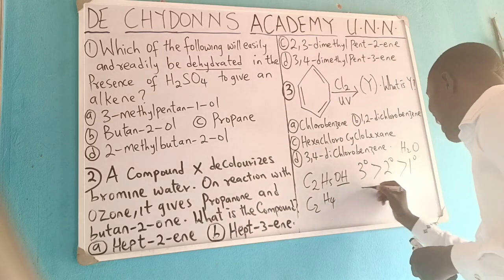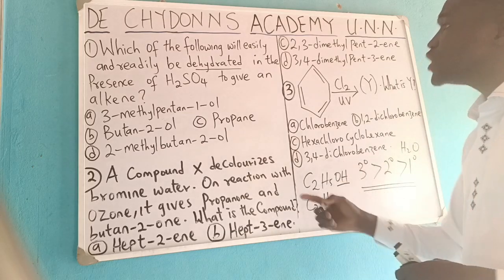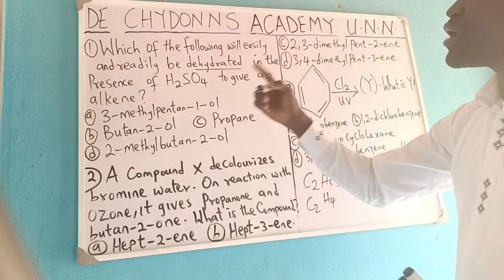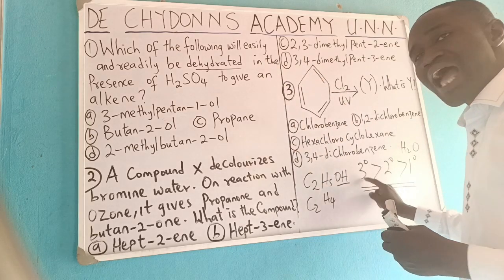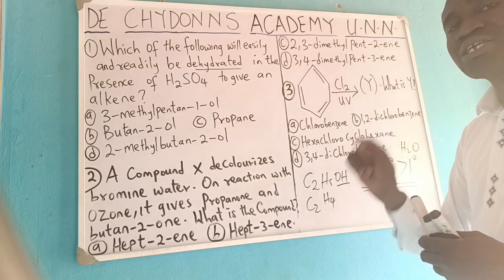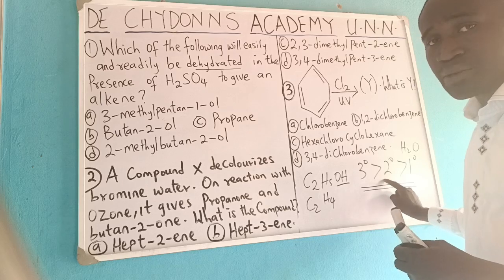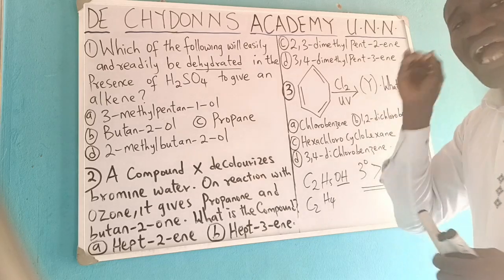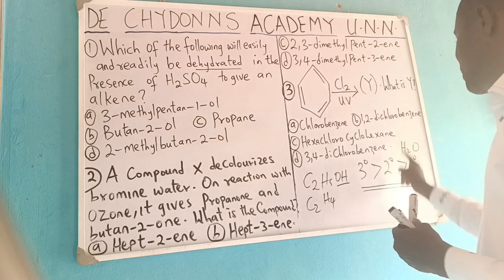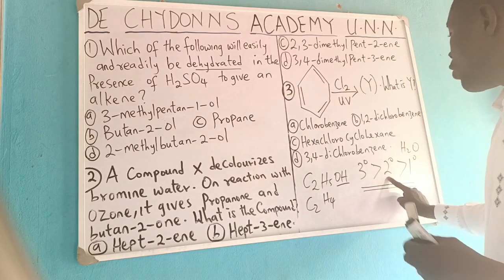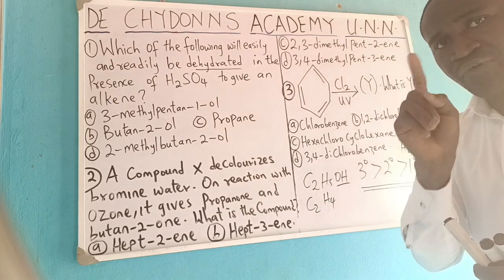Now, this way I just represent them is the order at which they are easily or readily dehydrated. That tells you that tertiary alkanols are more easily dehydrated than primary and than secondary ones. I mean, tertiary alkanols are easily dehydrated, followed by secondary alkanol, and followed by primary alkanol.